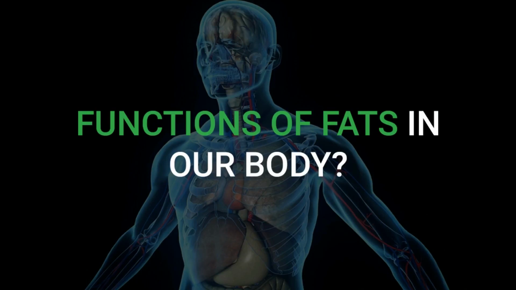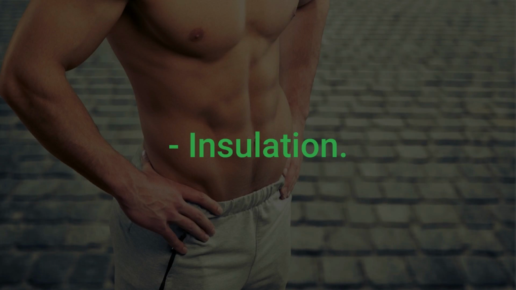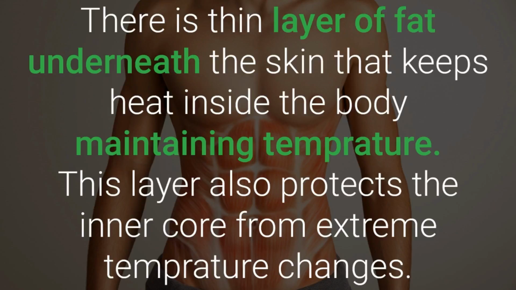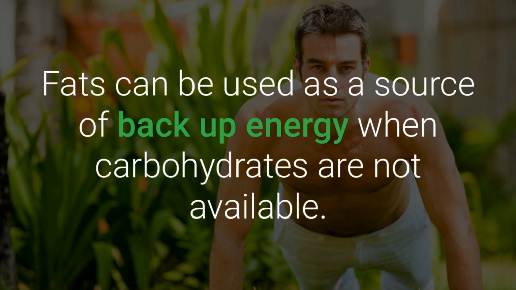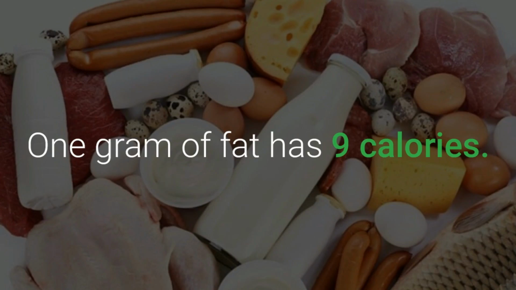Functions of fats in our body. Insulation. There is a thin layer of fat underneath the skin that keeps heat inside the body, maintaining temperature. This layer also protects the inner core from extreme temperature changes. 1. Energy production. Fats can be used as a source of backup energy when carbohydrates are not available. 1 gram of fat has 9 calories.